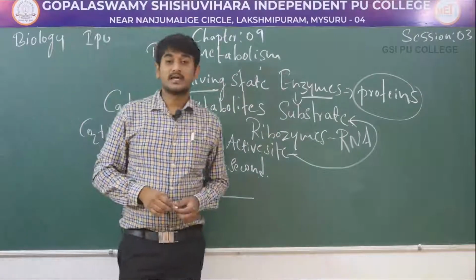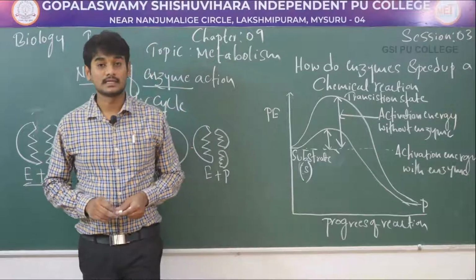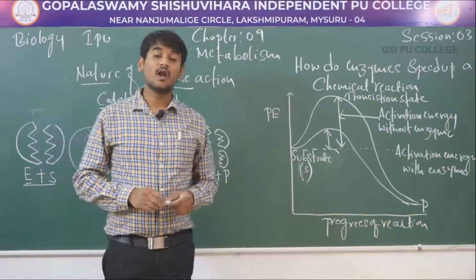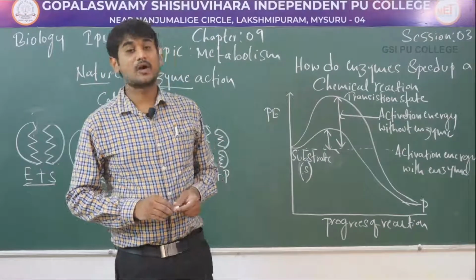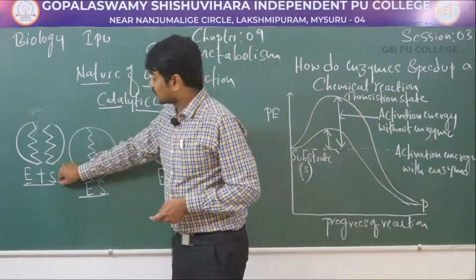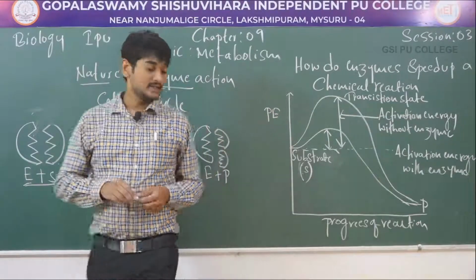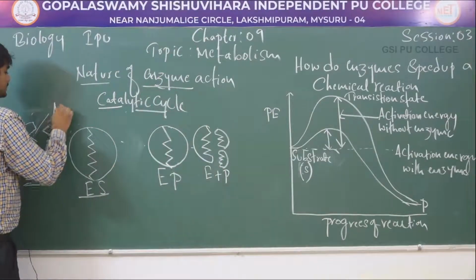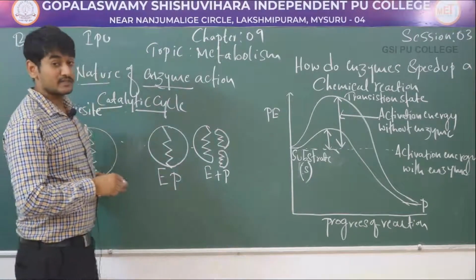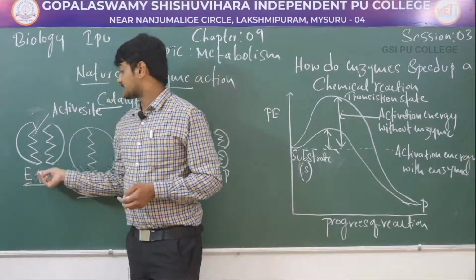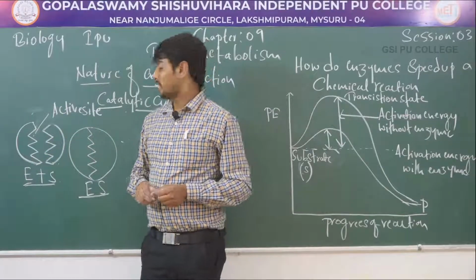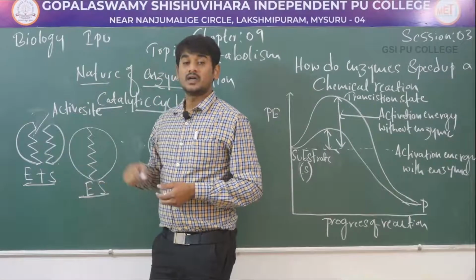The next concept is the nature of enzyme action, also called the catalytic cycle. See here, the enzyme acts with the substrate like a lock and key model. So, this lock and key model of enzyme action includes some steps. The first step is the substrate binds the active site of the enzyme. Yes, so this is the active site of the enzyme. This induces some changes in the enzyme so that the substrate binds the active site tightly to form the enzyme substrate complex.